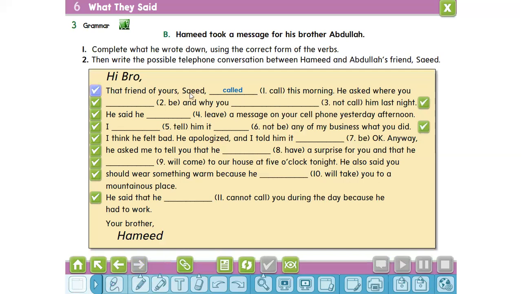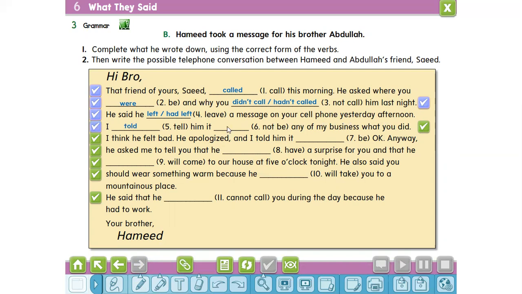That friend of yours Saeed called this morning. He asked where you were, and why you didn't call or hadn't called him last night. He said he left or had left a message on your cell phone yesterday afternoon.